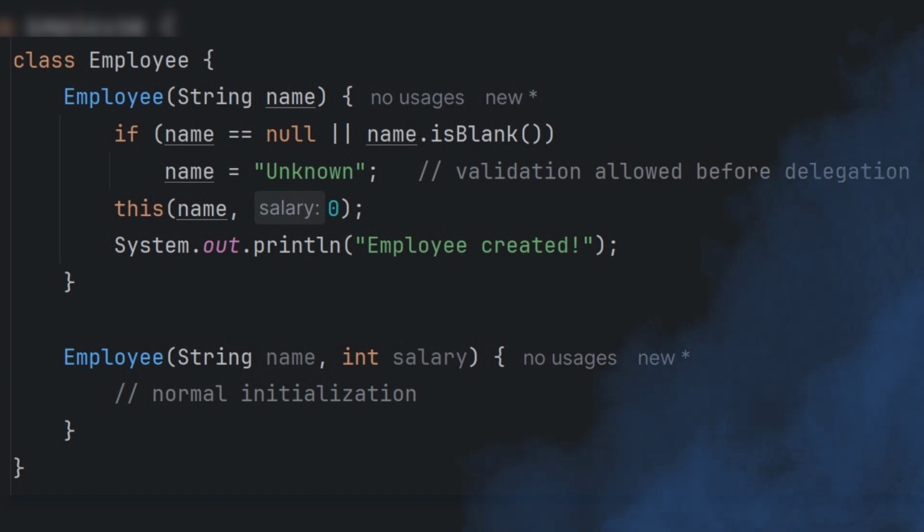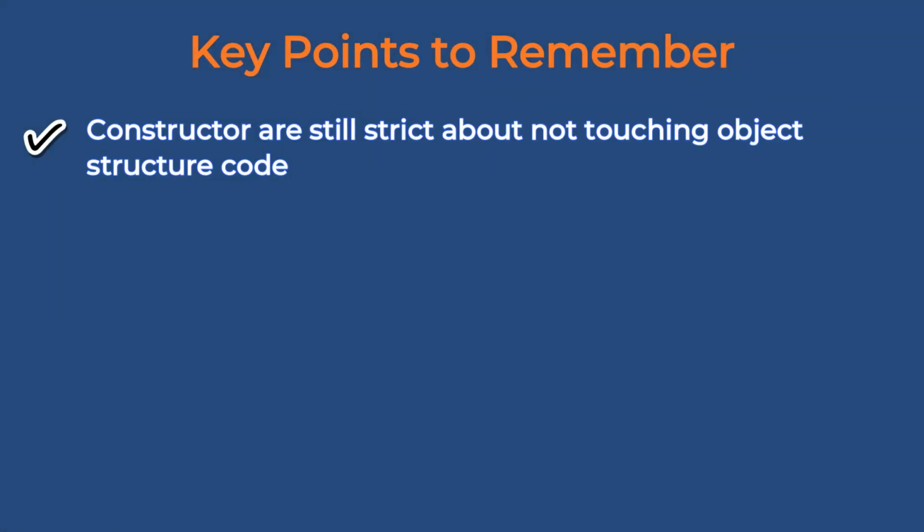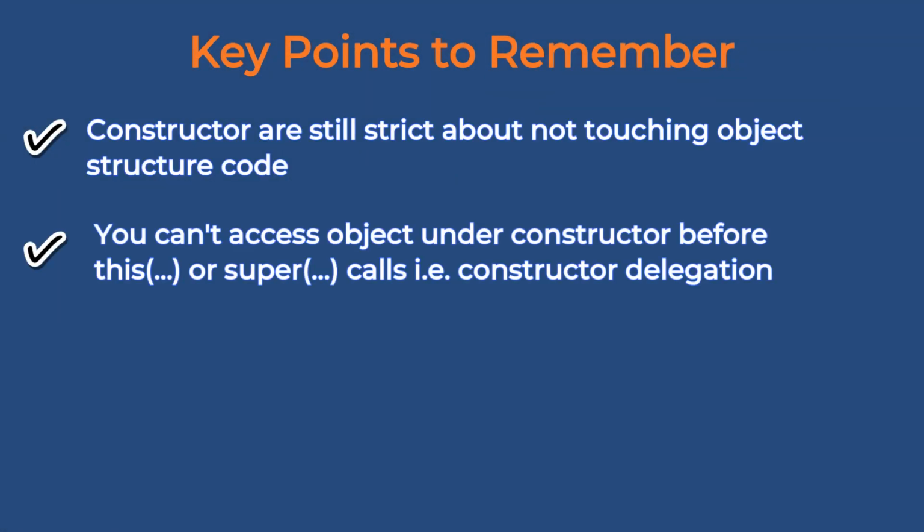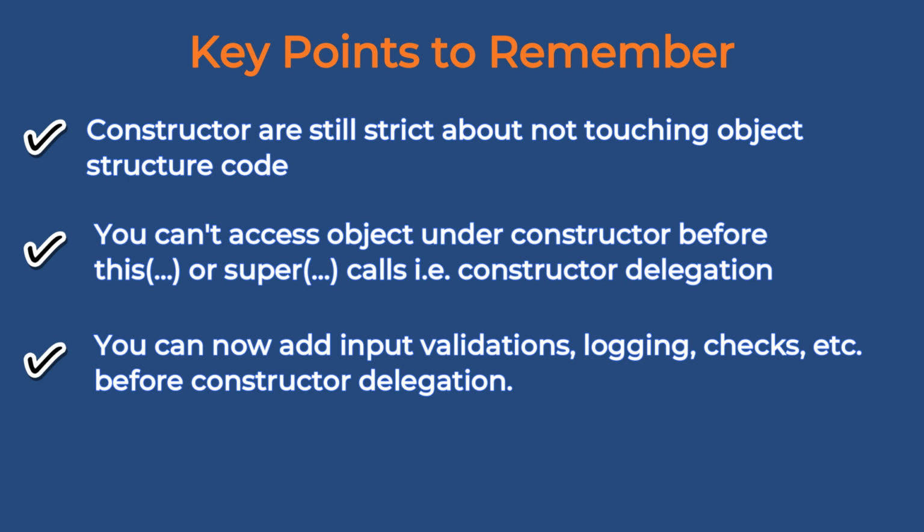So what are the key takeaways? Constructors are still strict. You can't access this or instance fields before delegation, but now you get the flexibility to prepare data and keep constructor logic clean. In short, Java restrictions finally learned to relax a little, just enough to make our lives easy.